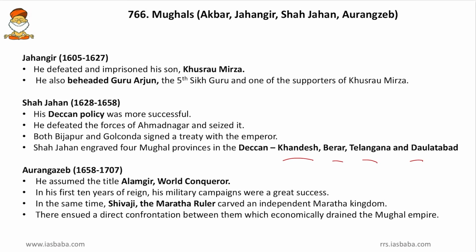Then Aurangzeb, he assumed the title Alamgir, that is the world conqueror. So he was called Alamgir I. Then in the first 10 years of his reign, his military campaigns were a great success. So he expanded his territory basically in South India, wherein he defeated and conquered Berar, Bidar, the Nizam Shahis and Adil Shahis. Then at the same time Shivaji, the Maratha ruler, carved out an independent Maratha kingdom.